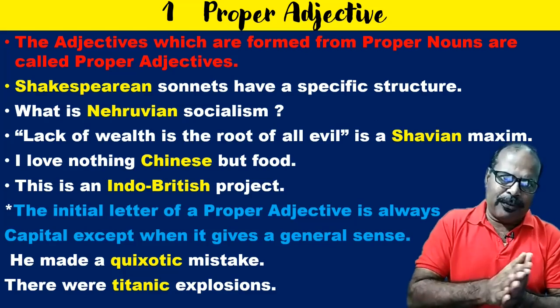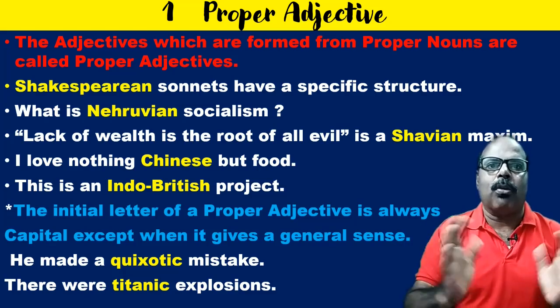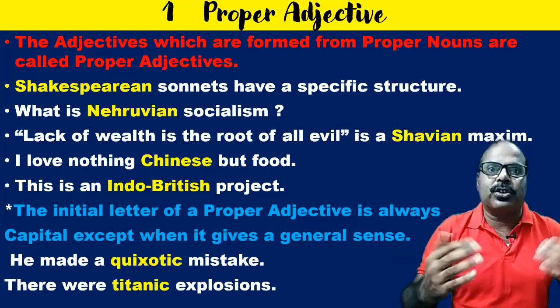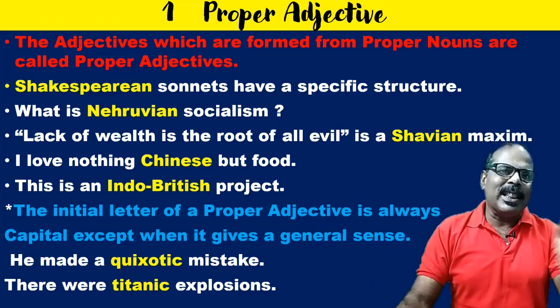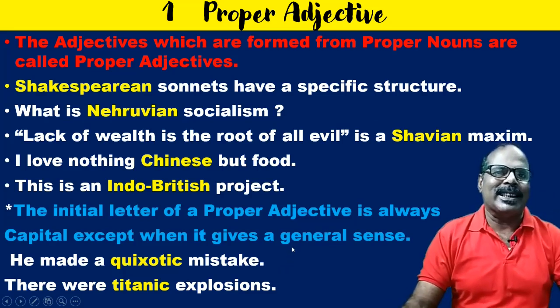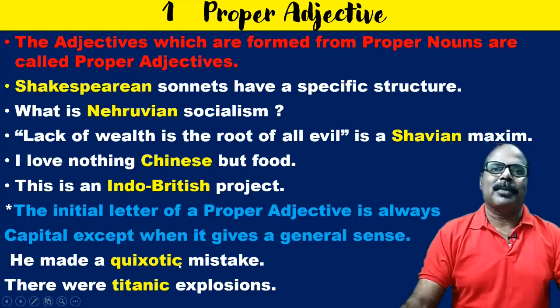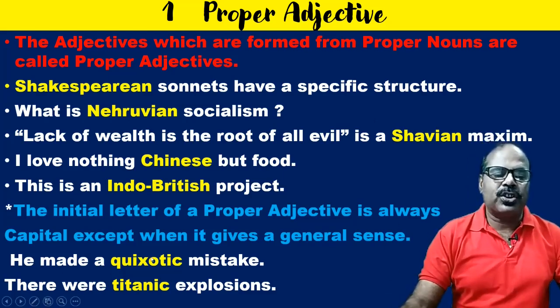It is derived from a name, but it is used in a general sense nowadays. Quixotic means foolish. So in that case, we are not going to use the capital letter. He made a quixotic mistake, a blunder, a foolish mistake.